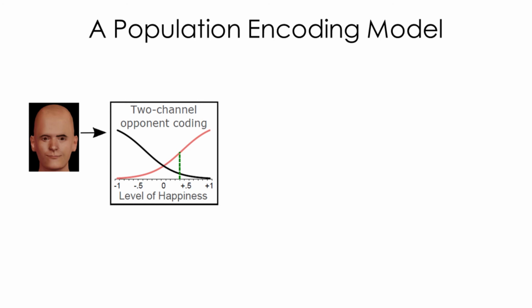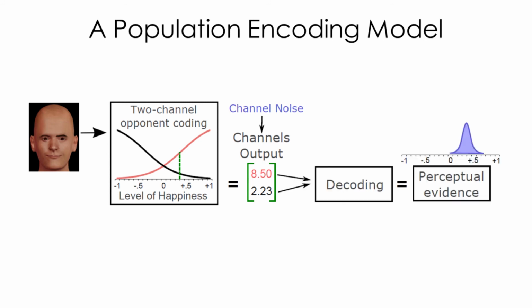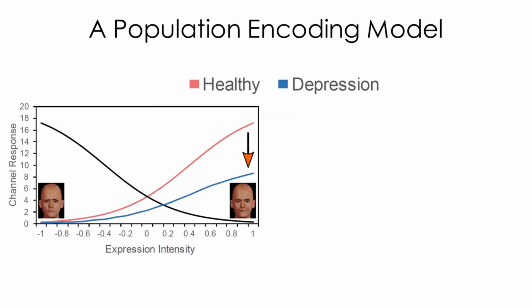When a face is presented to this model, it outputs 2-channel responses, which include neural nodes added during processing. Perceptual evidence for happiness must be computed or decoded from the channel's output. This perceptual evidence is noisy and represented by the purple distribution, just as assumed by signal detection theory. We assume that in depression, the channels encoding happiness and other rewarding emotions showed suppressed activity, as shown by the orange arrow.